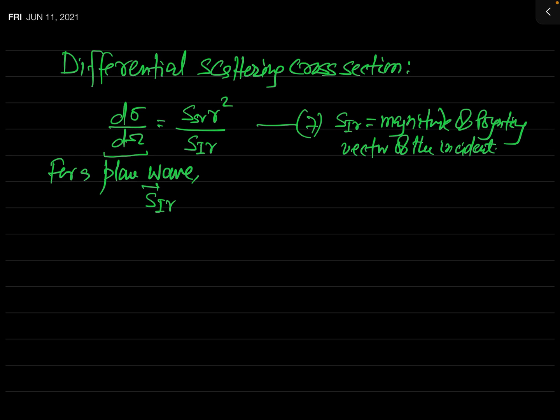First of all, I am writing its instantaneous value, and this is just the basic definition of the Poynting vector, that this is simply E cross H. But we have already discussed in the discussion of Poynting vector what is its average value. In case of sinusoidal field vectors, here the field vectors E and H both are sinusoidal, you have seen the average value of this SIR is what?